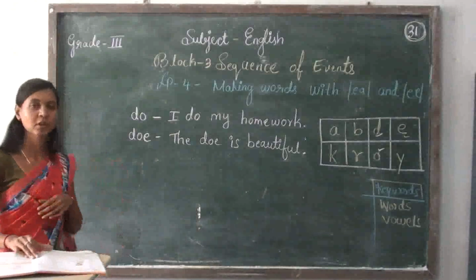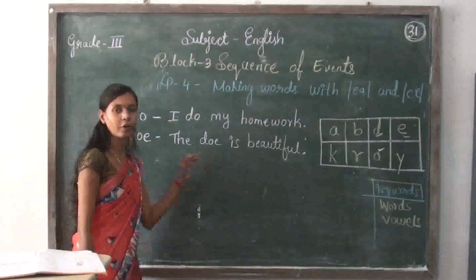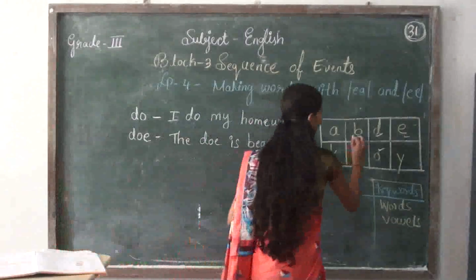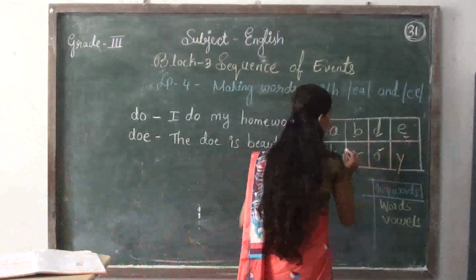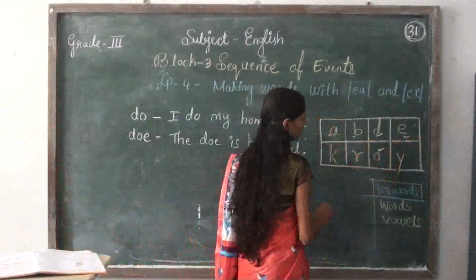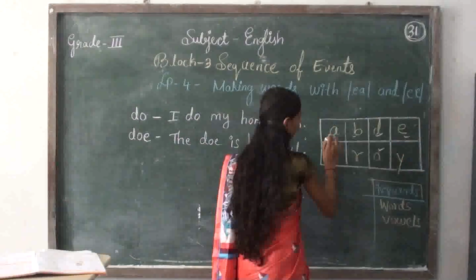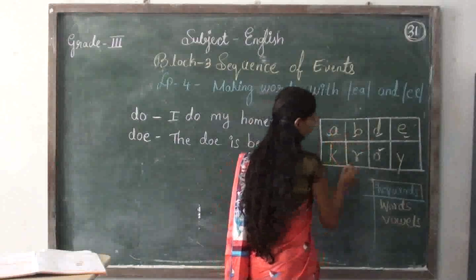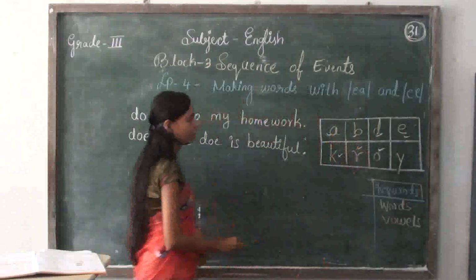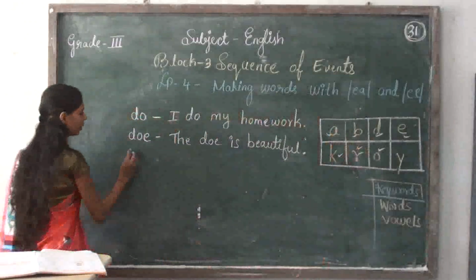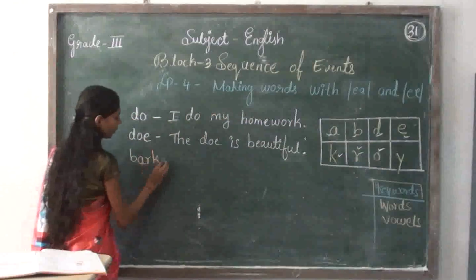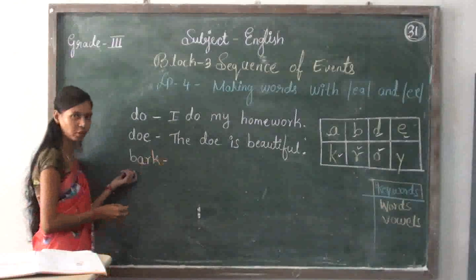Let us write a 4-letter word. What 4-letter word can you write? B, A, R, K. B, A, R, K. So what is the phonic sound of all these letters?